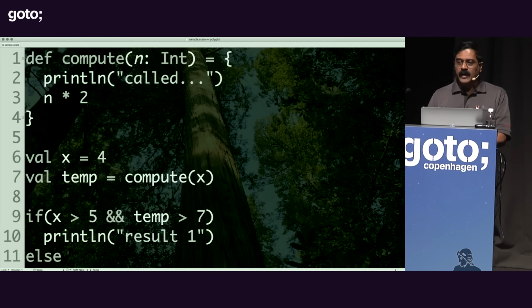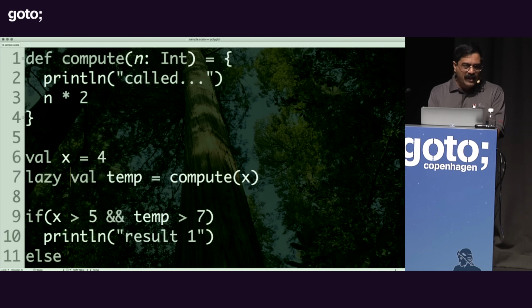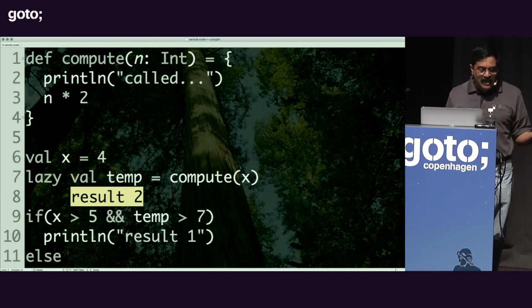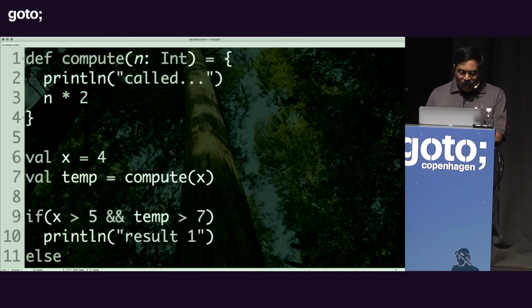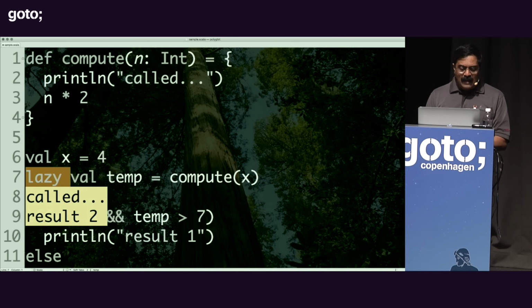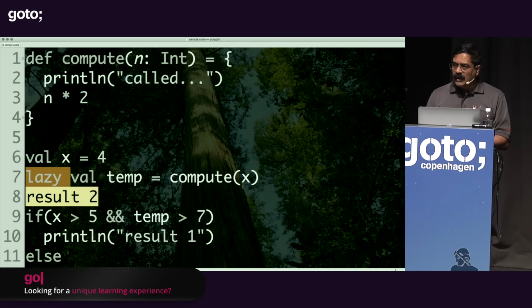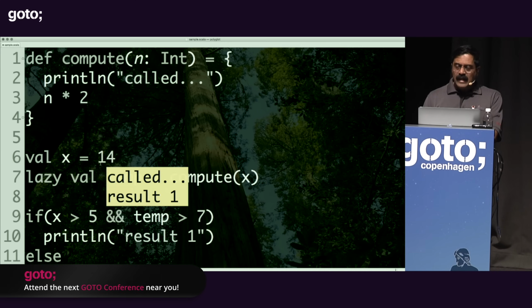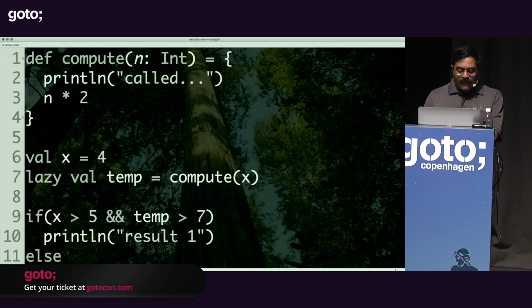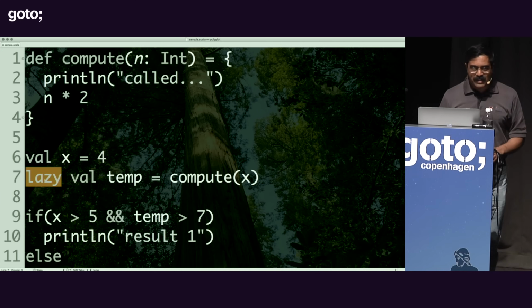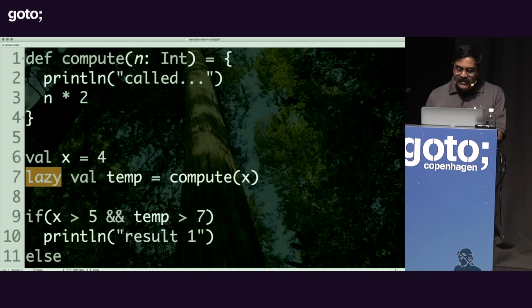I totally agree with it. So what you can do is you can say lazy right there. And by saying lazy, you can see that Scala is no longer calling the function because it determines that it is not really needed. Without the word lazy, you can see that it's actually calling the function. But when I add the word lazy in there, you can see it's no longer calling it. But just to illustrate this, if the value of x was 14, you can see that it is calling the function. But if the value of x is 4, it is no longer calling the function. So by marking it lazy, you are able to achieve that in the case of Scala.